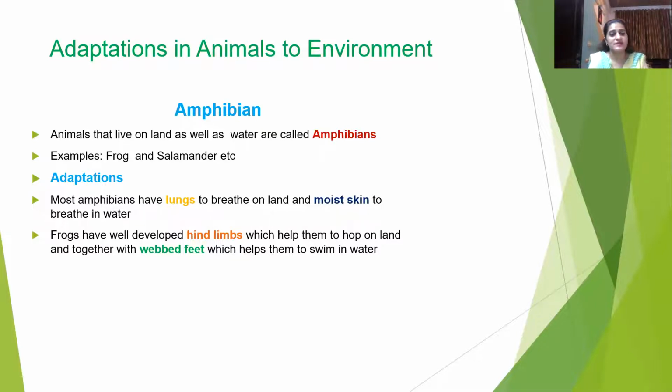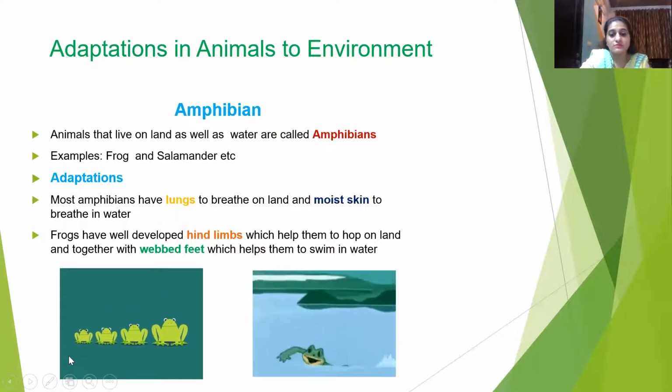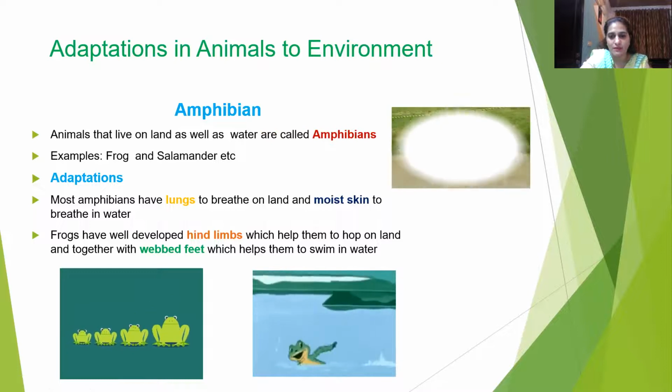Now, adaptations in amphibians. Most amphibians have lungs to breathe on land and moist skin to breathe in water. The frogs have well-developed hind limbs which help them to hop on land, together with the webbed feet which help them to swim. So you can see here in the diagram that this frog has these strong hind limbs to hop and webbed feet in front so that they can swim in the water. So you can see in this picture, this frog is swimming in water.